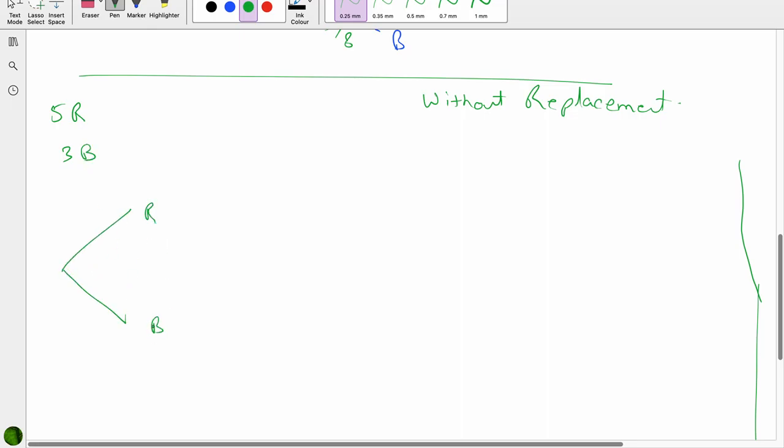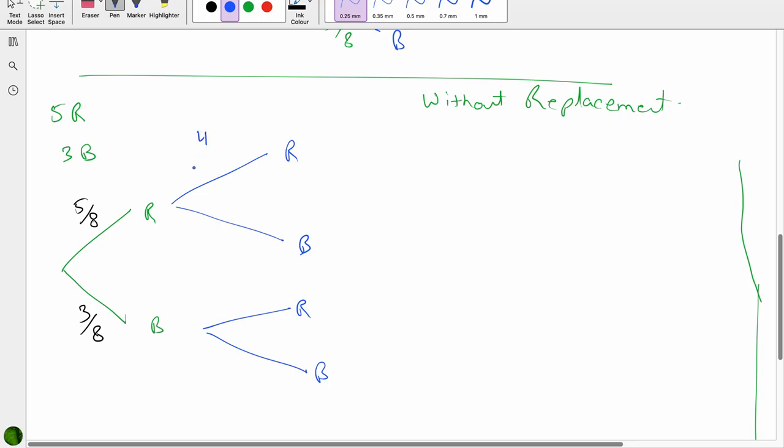Red and black. For the first attempt, there are 5 red out of 8. For the first attempt, there are 3 black out of 8. When you go for the second attempt, for red, black, red, black. So this second red, we've already taken out 1 red. We are left with 4 reds and a total of 7.